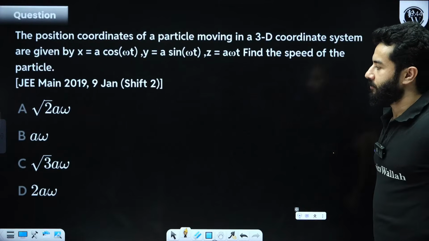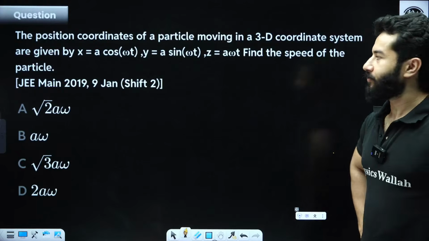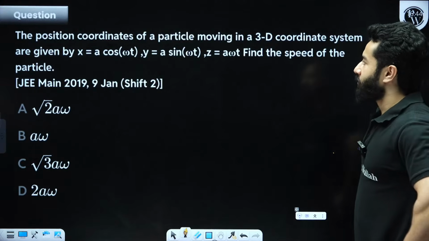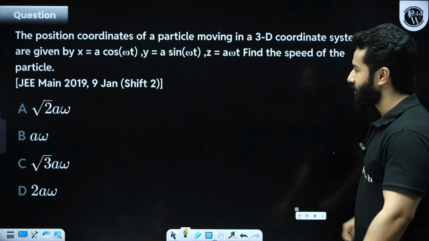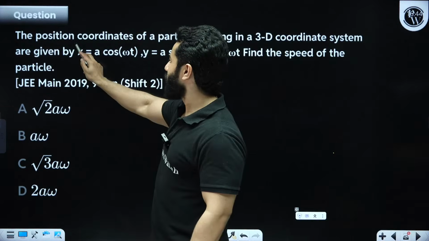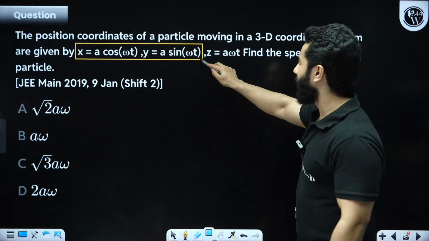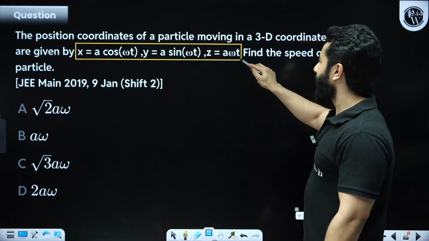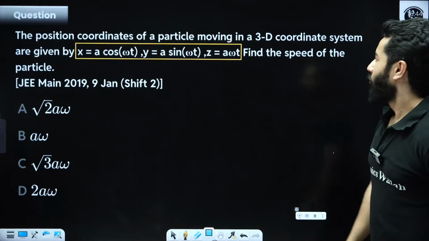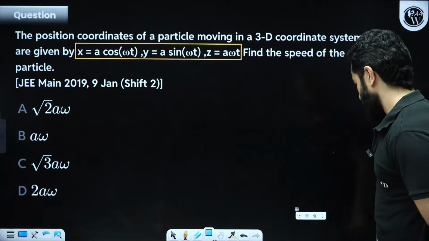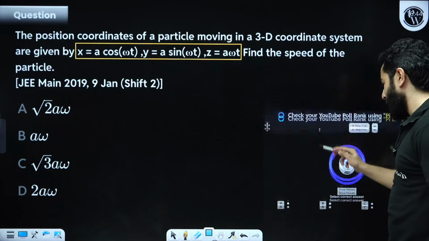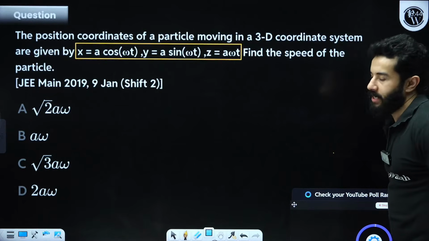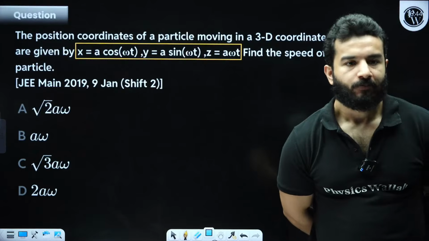Let's see this question. Now you do it. The position coordinates of a particle moving in a 3D coordinate system are given by x equals a cos omega t, y equals a sin omega t, and z equals a omega t. Find the speed of the particle, my dear friends. 90 seconds. Let's start. Find the speed of the particle. Be quick.